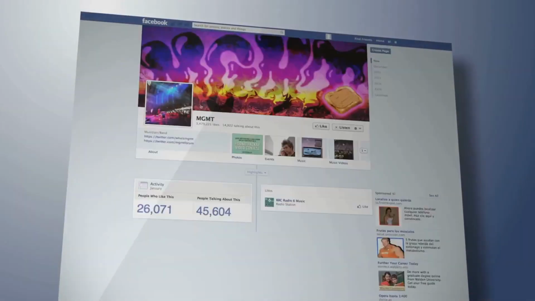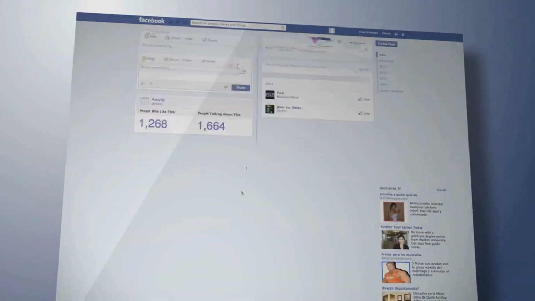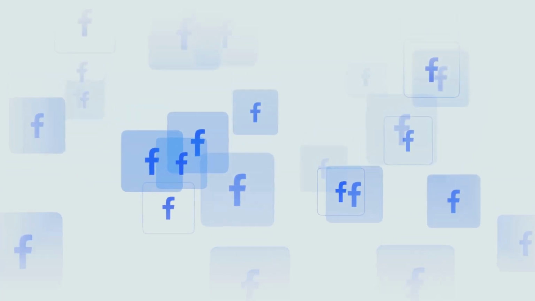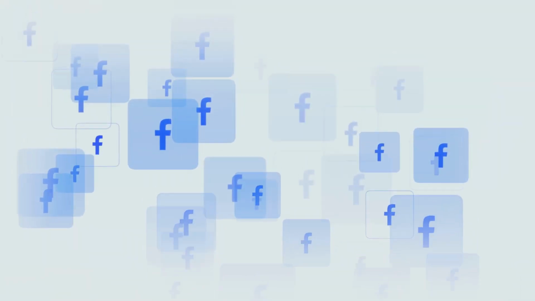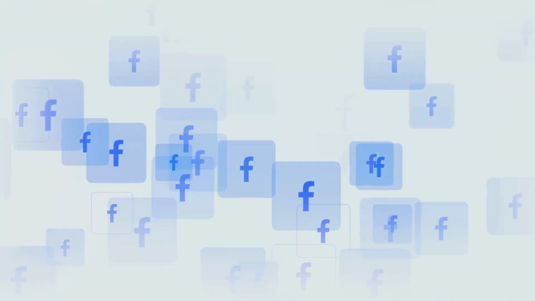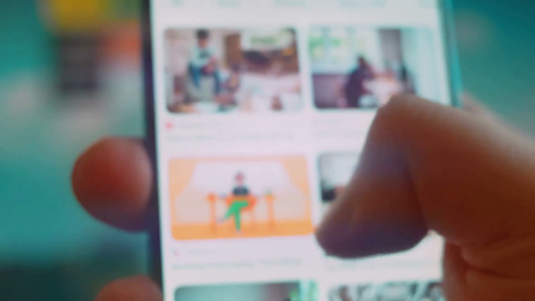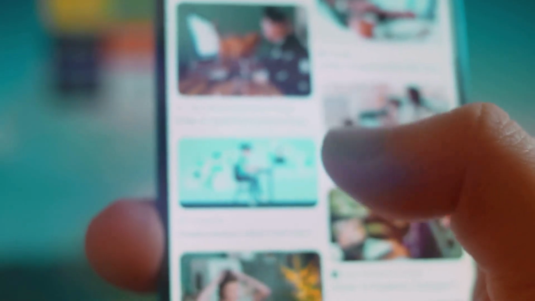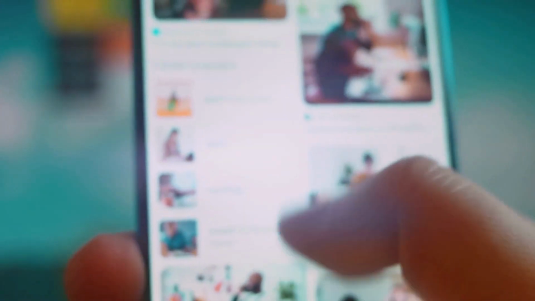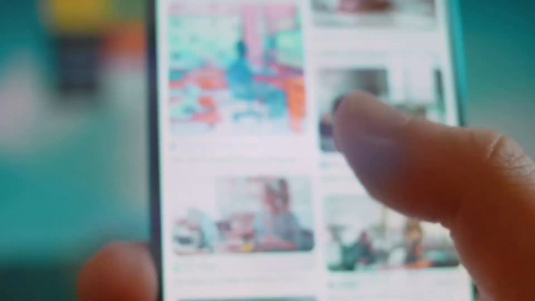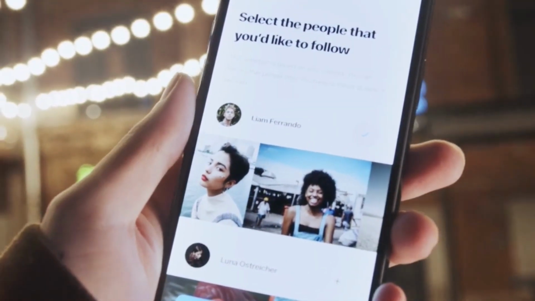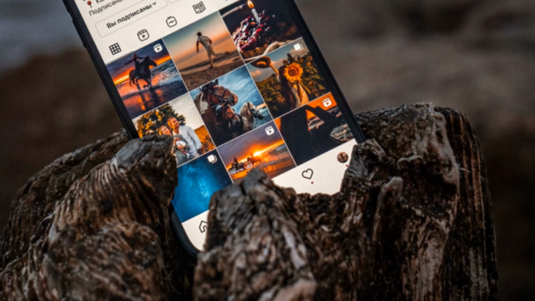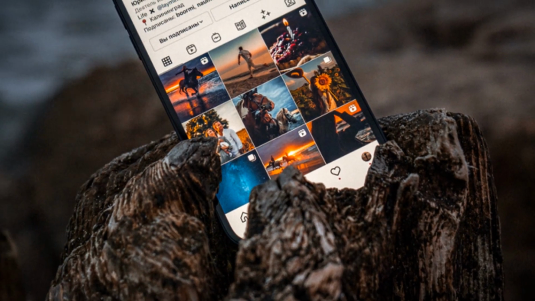For example, Facebook's algorithm, known as EdgeRank in its early days, has evolved into a highly sophisticated system that uses machine learning to analyze and rank every possible piece of content that could appear in a user's feed. The algorithm considers hundreds of signals, such as the relationship between the user and the content creator, the type of content, and the time of the post. It then assigns a score to each piece of content and arranges the feed based on these scores, showing users what it predicts they will find most engaging.